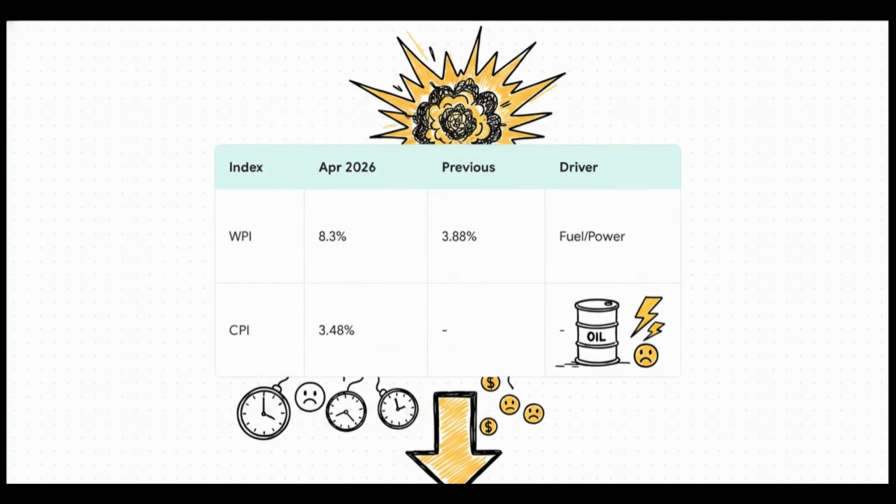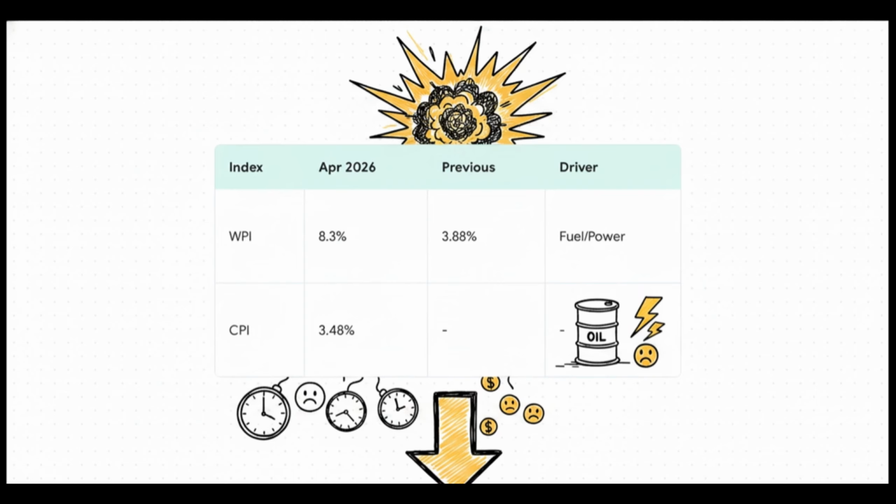Now, why is this such a nightmare for policymakers? Notice the massive divergence happening here. The wholesale price index has shot up to 8.3%, but the consumer price index, the CPI, is sitting comfortably at 3.48%. WPI measures production costs, while CPI measures the actual burden on retail consumers. This wide gap means producers are currently absorbing these massive fuel and power costs, and it's severely squeezing their margins.